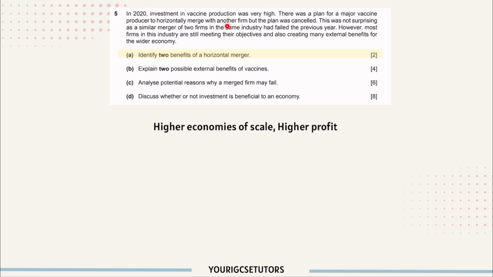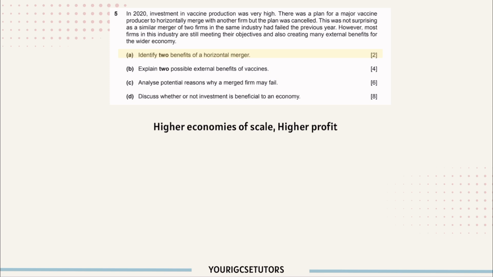But you need to know of course the answer won't tell you what's the firm, so you need to know it's actually vaccine producer. Okay, so first 5A, identify two benefits of a horizontal merger. First, higher economies of scale, because